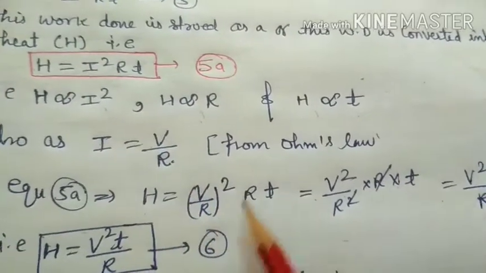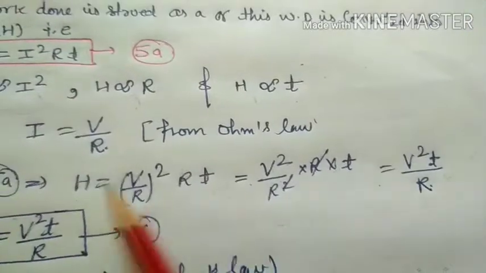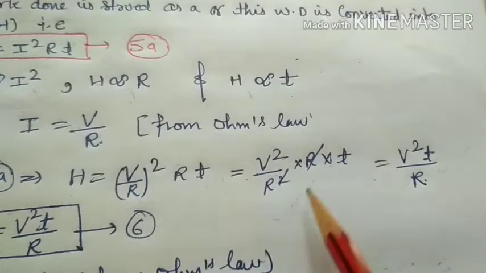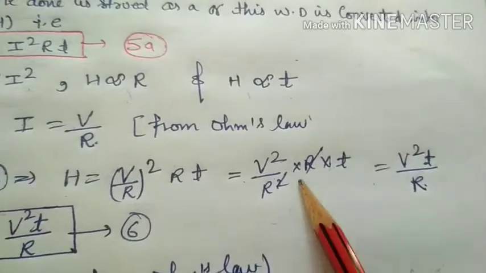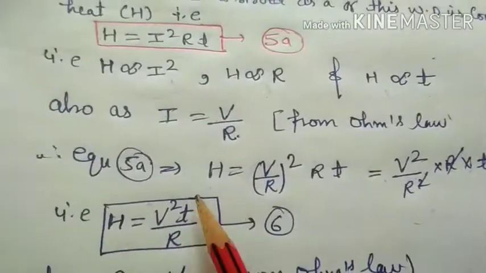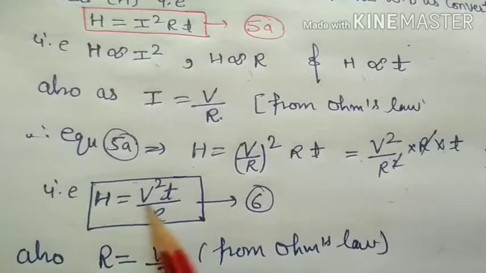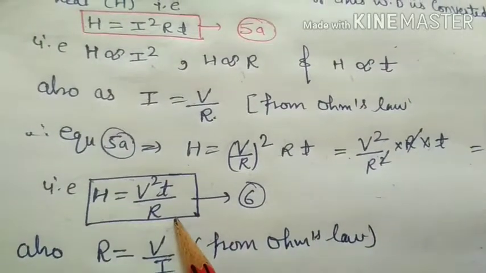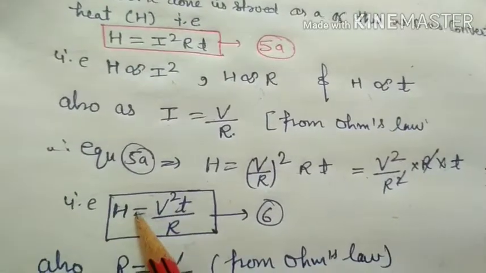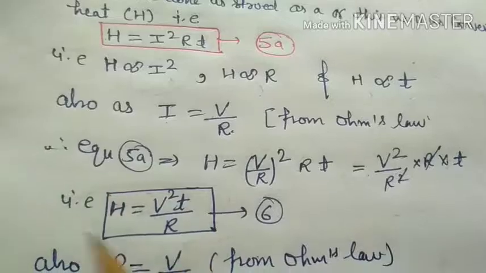So H is equal to V square upon R square into R into T. R and R cancel, therefore V square T upon R. This is another relation. That means the heat produced is also equal to V square T by R. Whenever potential difference, time and resistance are given, we have to use this relation to find heat.